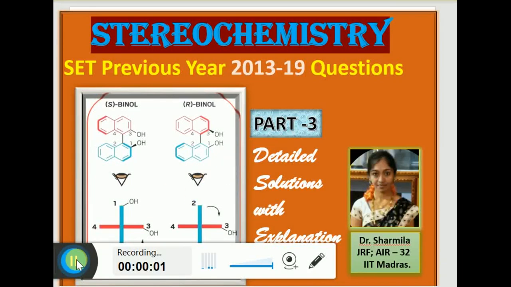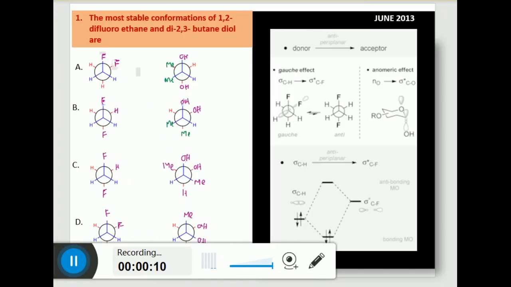Hello students, today in class we are going through some stereochemistry previous year questions. Here the first question was: the most stable conformations of 1,2-difluoroethane and 2,3-butanediol are.